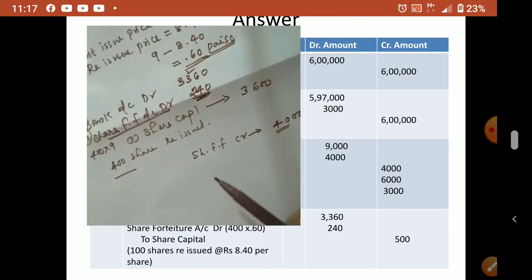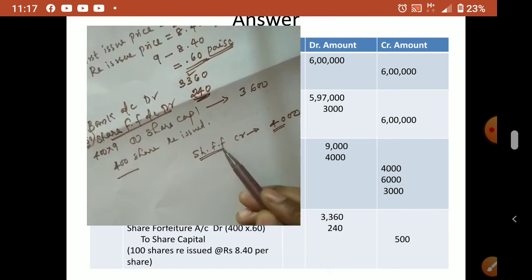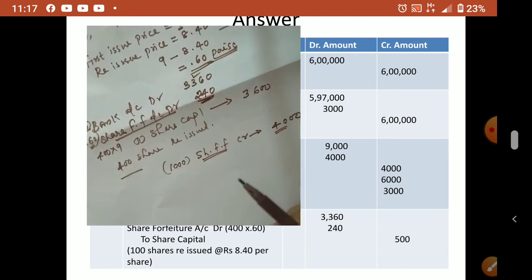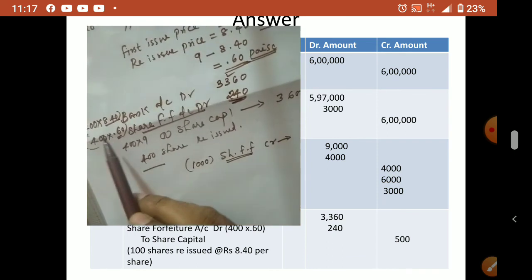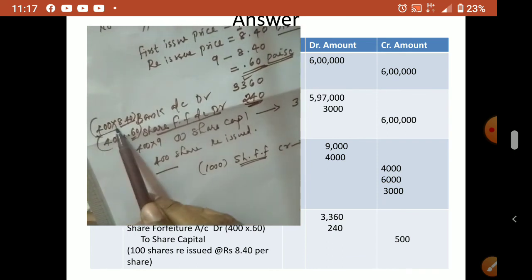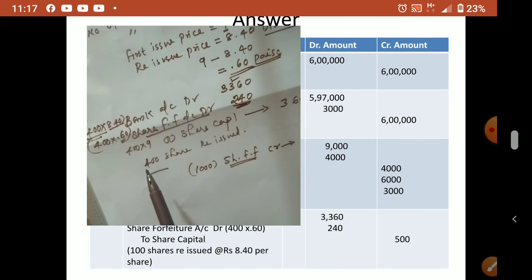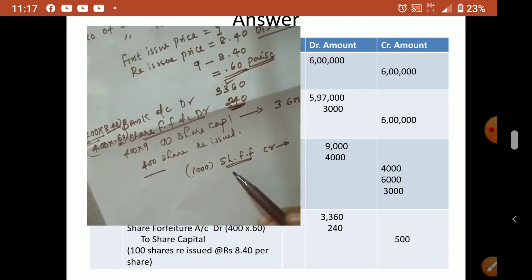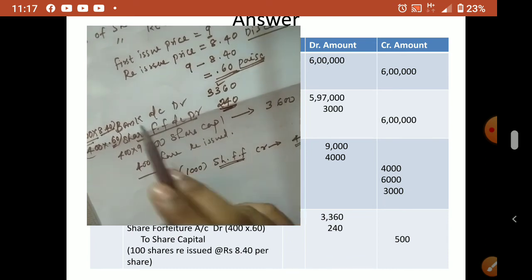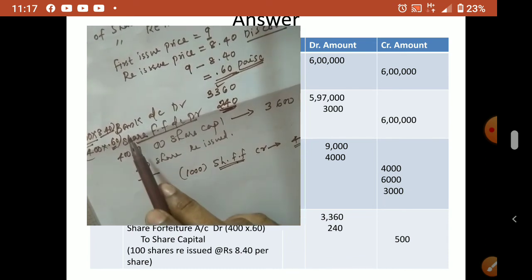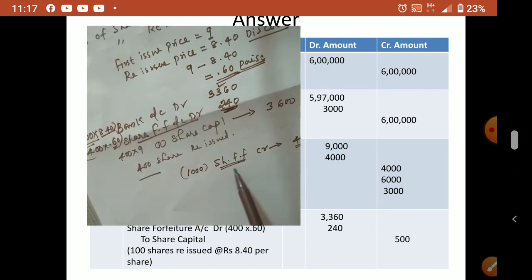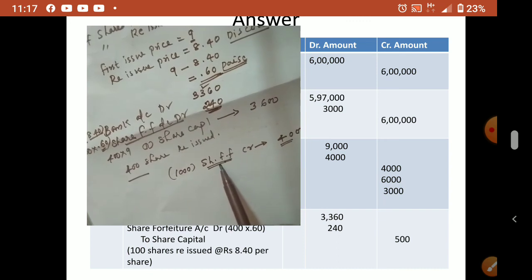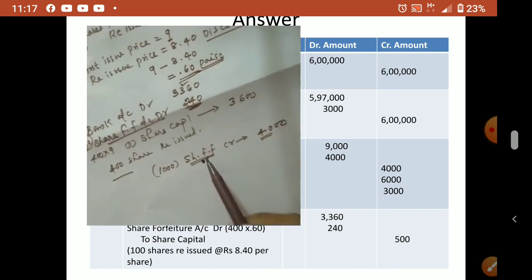But in this question, you see this share forfeiture entry we passed for how many shares? 1000. But the reissue entry we passed for how many shares? Only 400. So when a situation like this comes, where the reissued shares are fewer than the forfeited shares, then only a proportionate amount you have to transfer to the capital reserve.